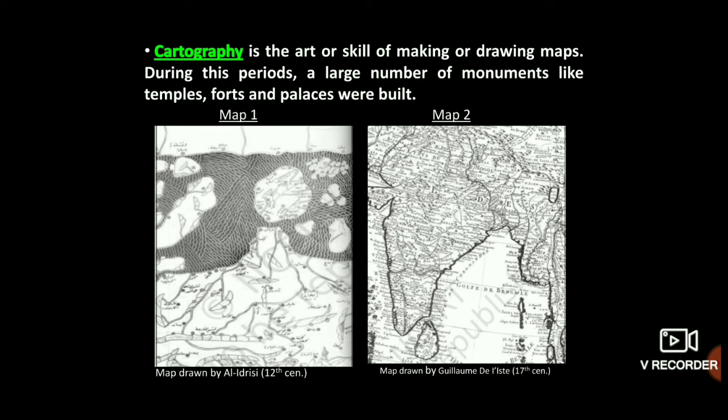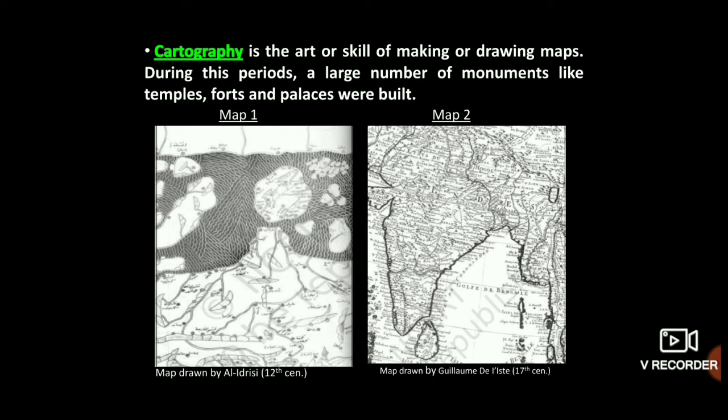So children, I want to wind up my revision by giving one more piece of information about the sources which provide us detailed information about medieval periods. So we have two main sources, archaeological and literary. Archaeological sources available to us include temples, palaces, mosques, forts, coins, inscriptions, ornaments and paintings, and they give us an idea of the political, social and economic history of that time.